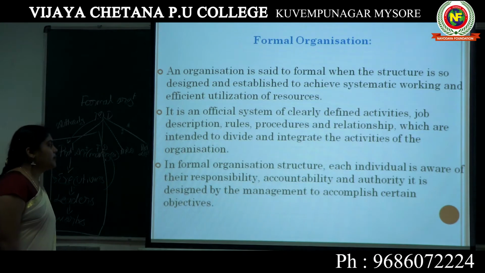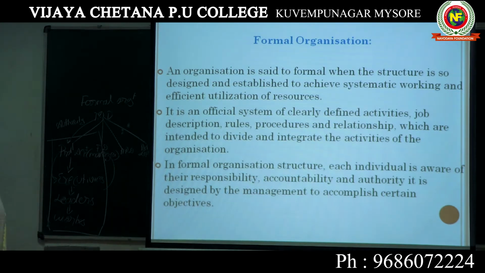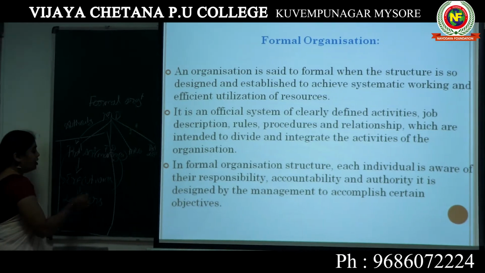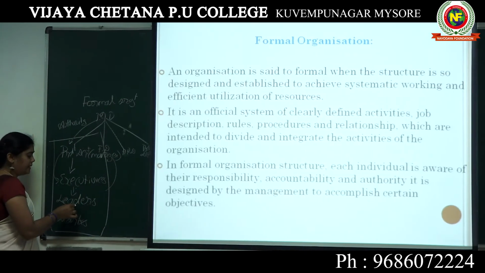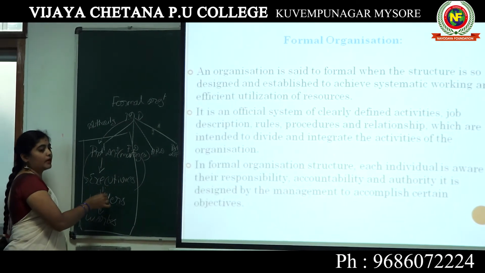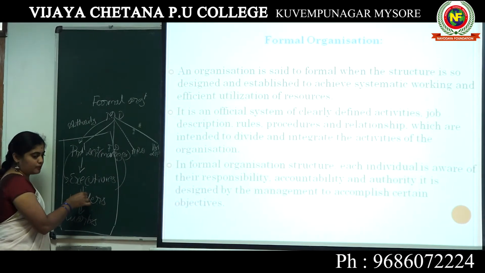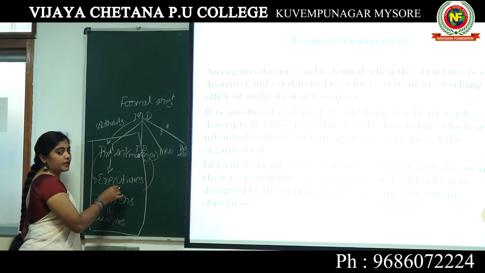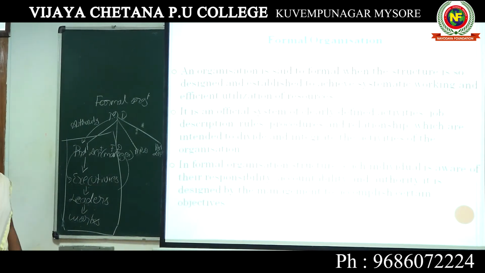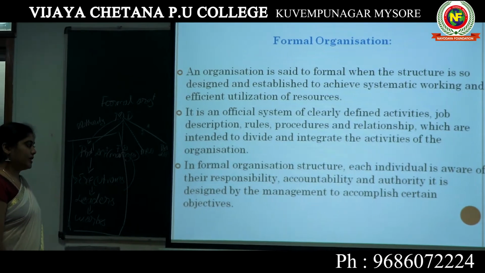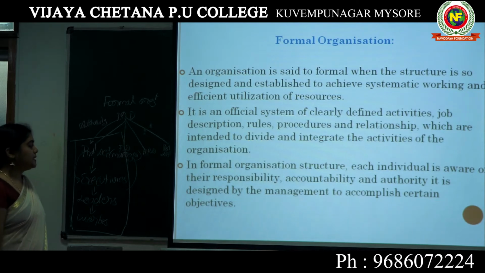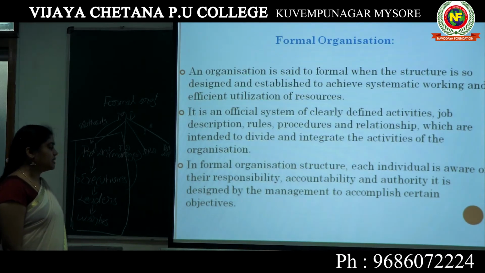In a formal organization structure, each individual is aware of their responsibility, accountability and authority. In every level, position or post, each person will be clearly aware of what their authority and responsibility are, and to whom they have to be accountable or answerable. Everything will be clearly defined by following the formal organization. It is designed by the management to accomplish certain objectives.